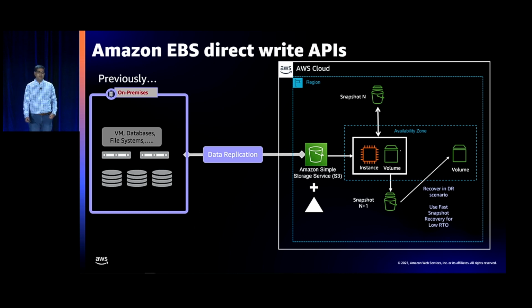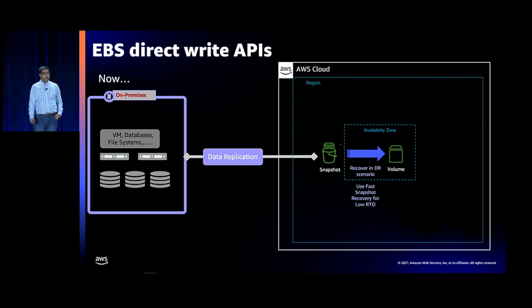Okay? So what we changed is, with the write APIs, you can now replicate directly and create a snapshot directly. And from that snapshot, you can now use fast snapshot restore to recover in a DR scenario. And so you've taken away all the intermediate hops of copying it into S3, then creating an EBS volume, copying the delta set again, then refreshing the volume, and then retaking snapshots and recreating a volume. So all that becomes highly simplified with the write API scenario.